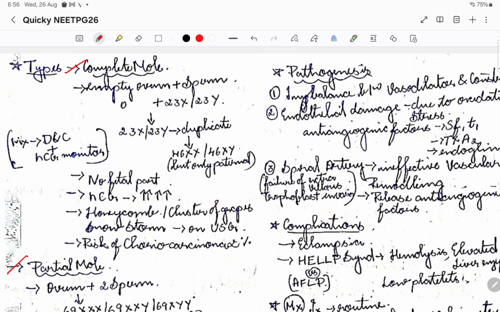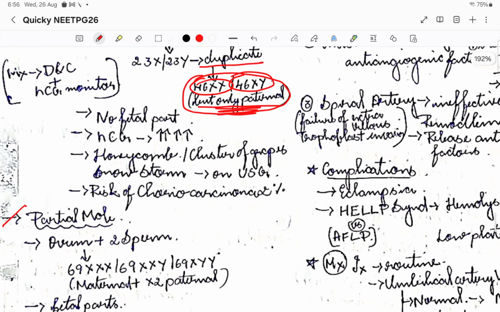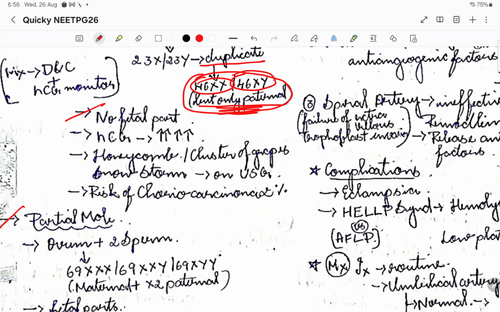In a complete mole, the empty ovum is fertilized by a sperm, which leads to 23X and 23Y. This will start duplicating, and only the paternal genome is present, 46XX and 46XY. Because it is a complete mole, there are no fetal parts, only the placenta is growing. There is no fetal growth, because the fetal part was supposed to grow from the maternal genome.